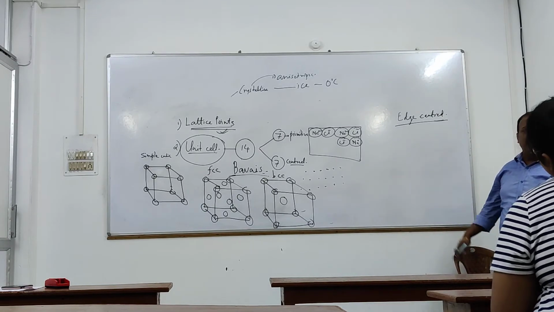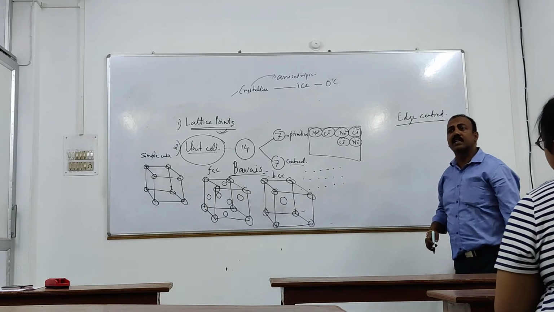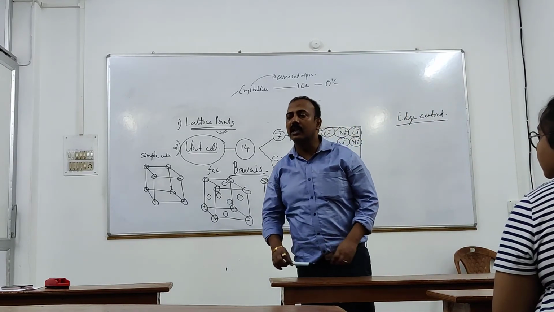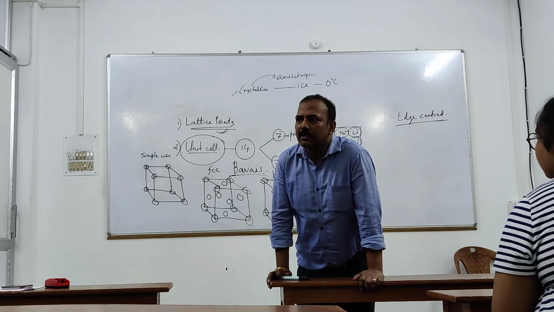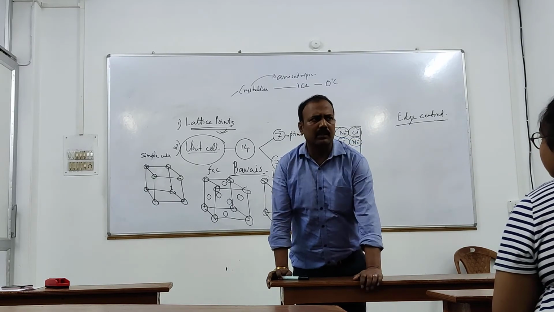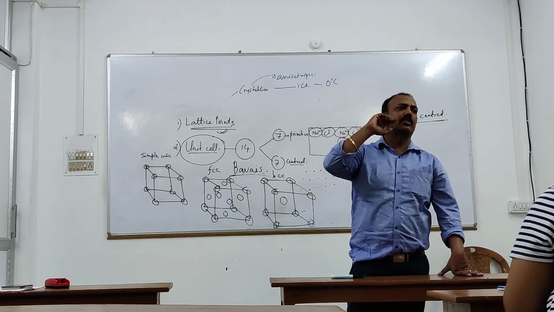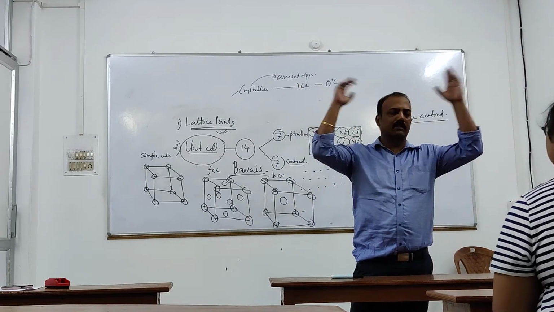Edge centered. Edge centered means what? How many edges are there in the cube? Tell me, what is an edge? How many edges are there in the cube? Count and see. Just visualize.